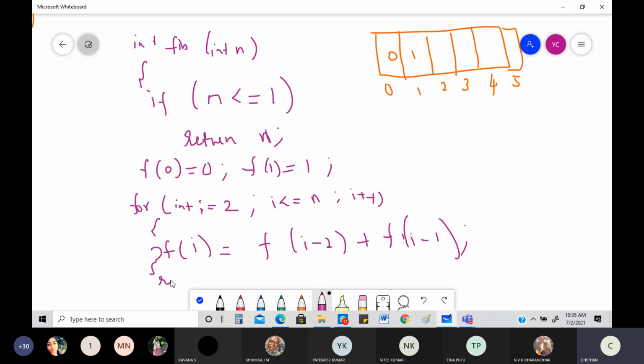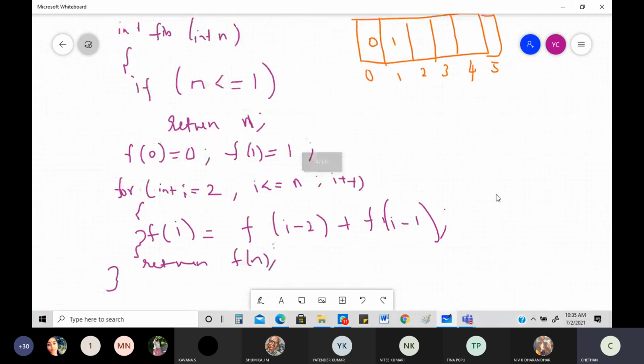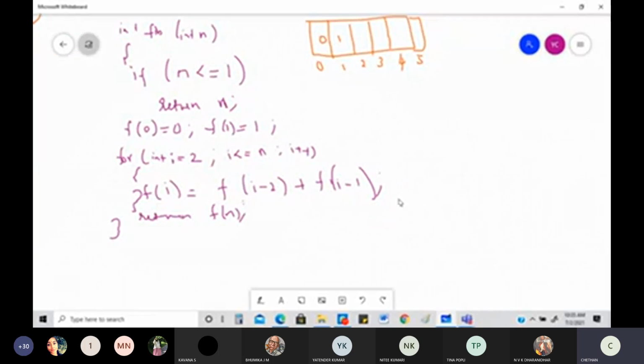Then what do you return? You return your fib value of n. Have I done everything here? Yes. See, opening, close, I'm going to close here. I know the handwriting is not that proper, but please understand it's only for today. Hopefully we'll be back tomorrow. Now you see this is what I got.